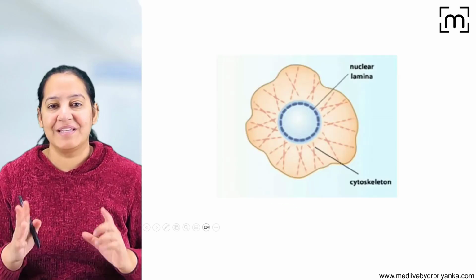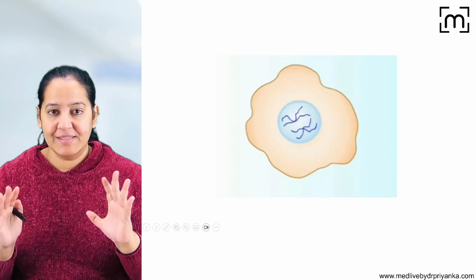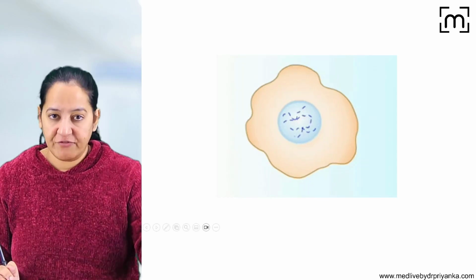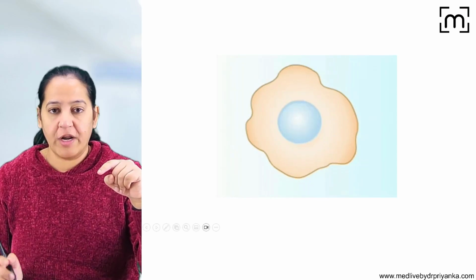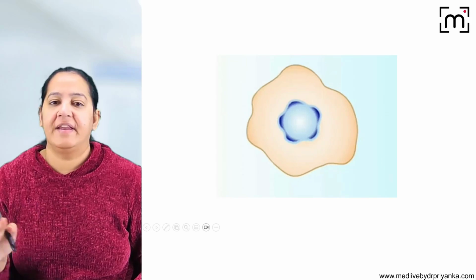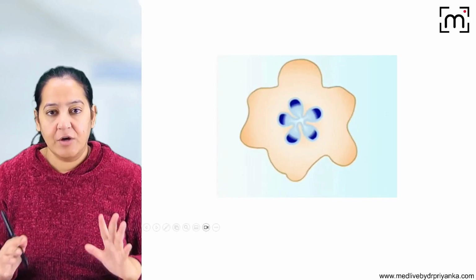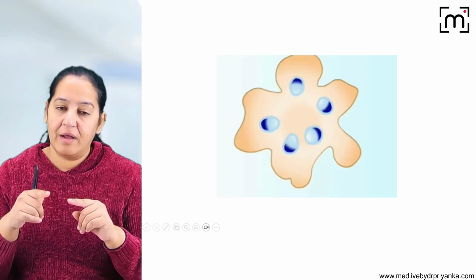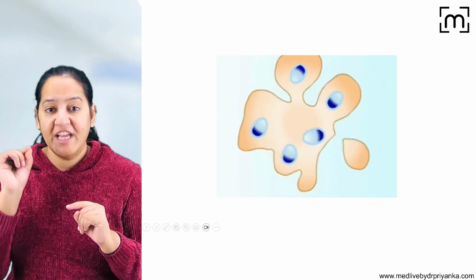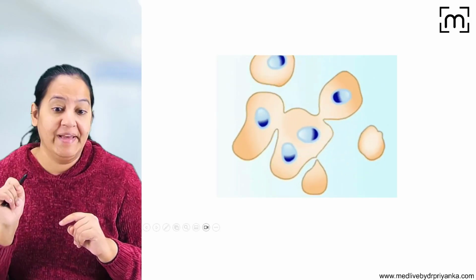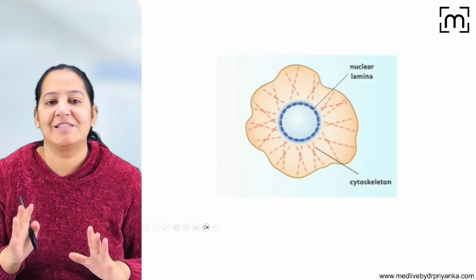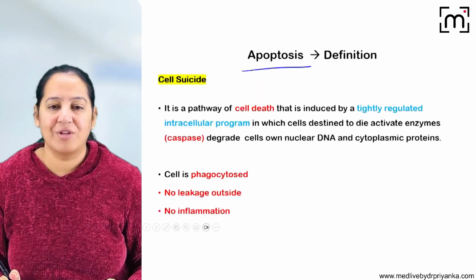This is apoptosis. Here also you can appreciate the same. Now this cell got the signal either from outside that it is no more required, or from inside that the DNA is damaged. Now you see the nucleus gets fragmented into multiple pieces, and multiple blobs are formed. Now multiple apoptotic bodies are formed. Each apoptotic body contains a small portion of nucleus, cytoplasm, and cell membrane. So this is how apoptosis takes place.